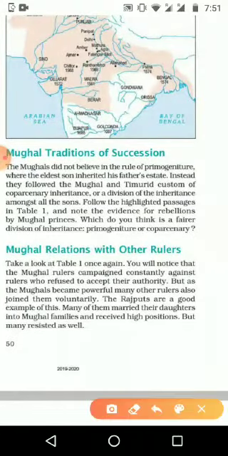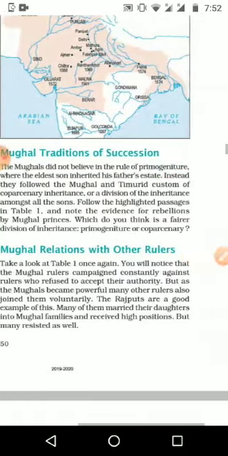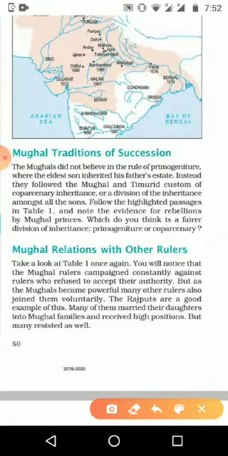Mughals never believed in the rule of primogeniture, where the eldest son inherits the father's estate, which was the natural Indian tradition, where the first child gets the power just after his father.